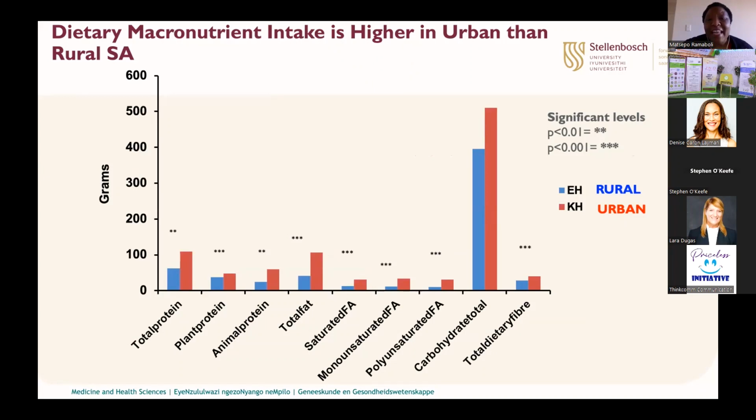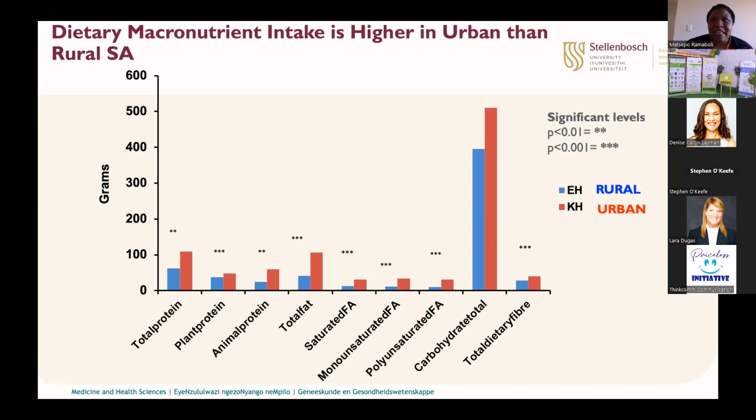So before I tell you about these bacteria and the viruses, I just want to take a detour and tell you what we also found out in the other preceding studies, where we really made comparisons of the amounts of nutrients. So what we see here is that for many macronutrients, the levels were higher in the urban than in the rural areas.